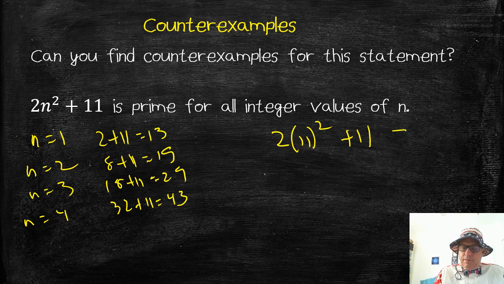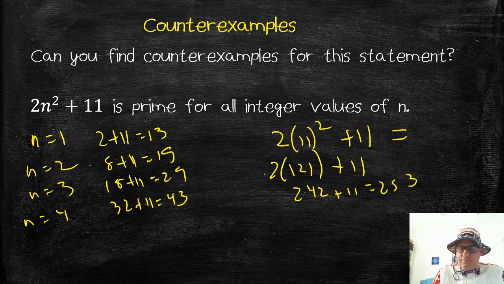This number, if I go ahead and calculate it, 2 times 121 plus 11, right? 121, that's 242 plus 11 is 253. And I know that that's a multiple of 11. So it's not prime. So there's a counterexample. Are there more? Sure, there's more. Sometimes we need to be smart, clever, creative in how we go ahead and find our counterexamples. Don't always just blindly start crunching numbers.